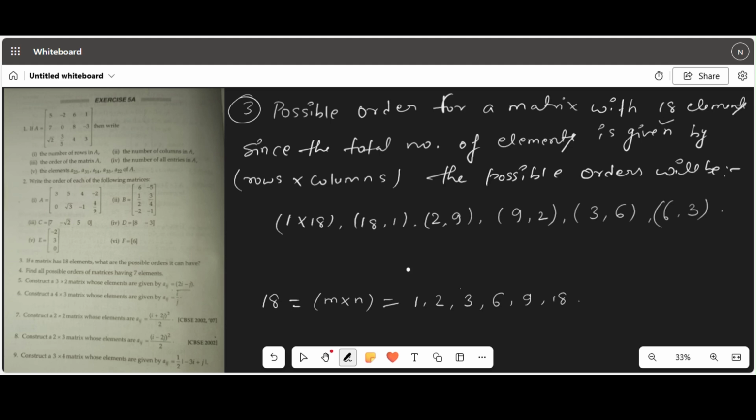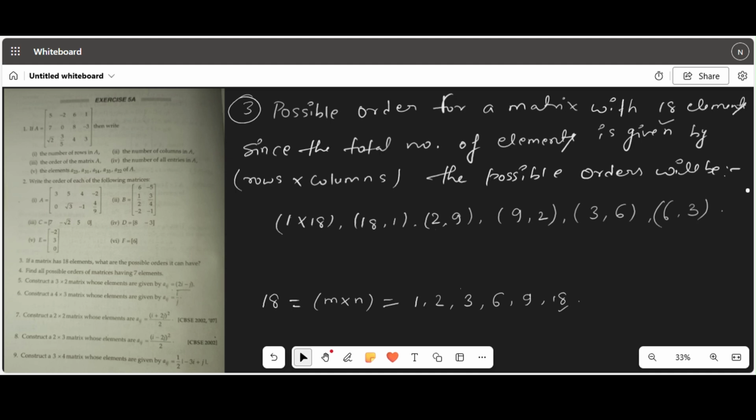So to find the possible orders for a matrix, we list all these factors and then combine them as possible rows and columns. Here we are combining: 1 row and 18 columns is a possibility. 18 rows and 1 column is a possibility because of the factors. 2 rows and 9 columns is a possibility, 9 rows and 2 columns, and 3 rows and 6 columns are possibilities, and 6 rows and 3 columns, and that's all.